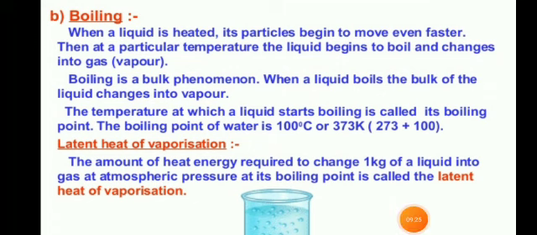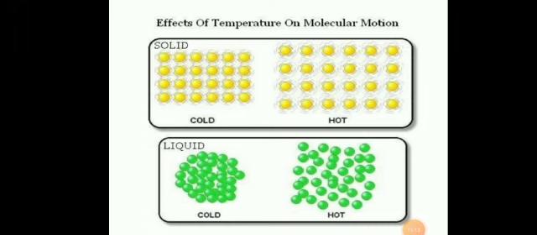Students, one very important thing. We have seen that the rise in temperature brings about a change in physical state of a substance from solid to liquid and then to gas. This is mainly because of increase in the interparticle space or decrease in strength of interparticle forces. The process can be reversed if the temperature is lowered.